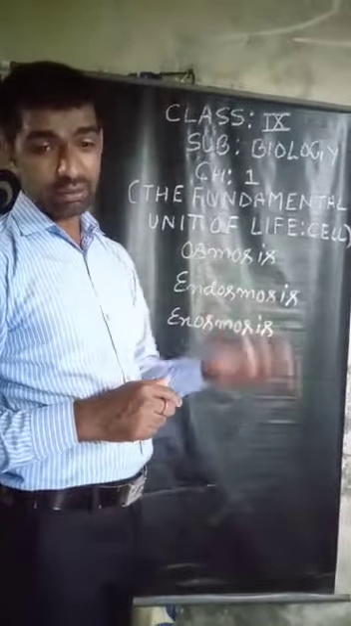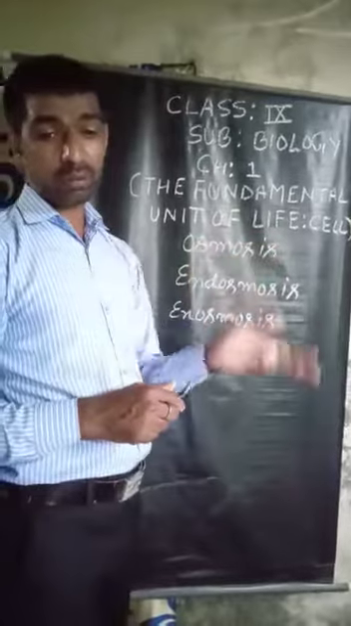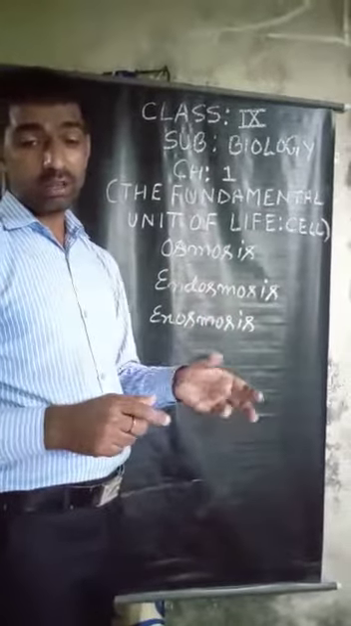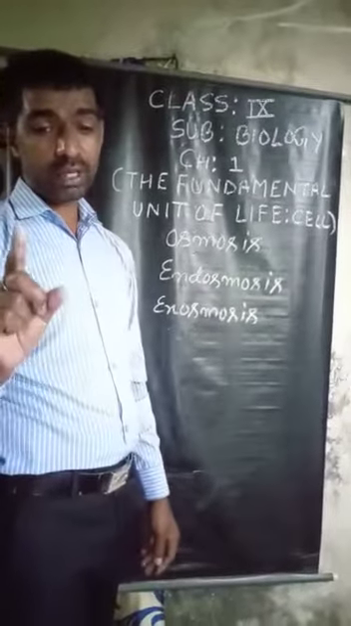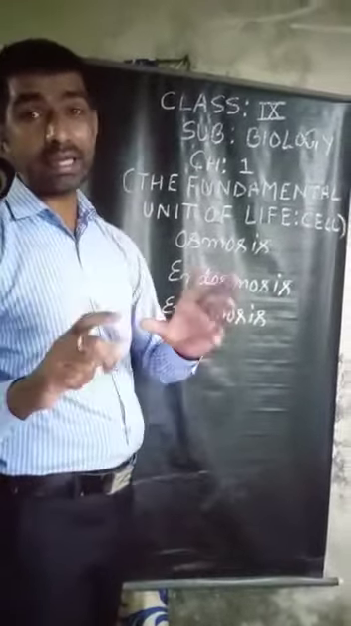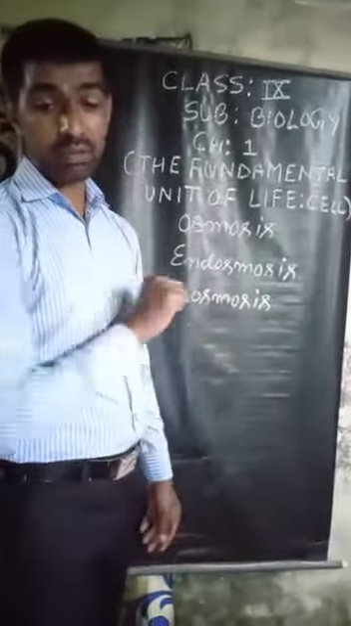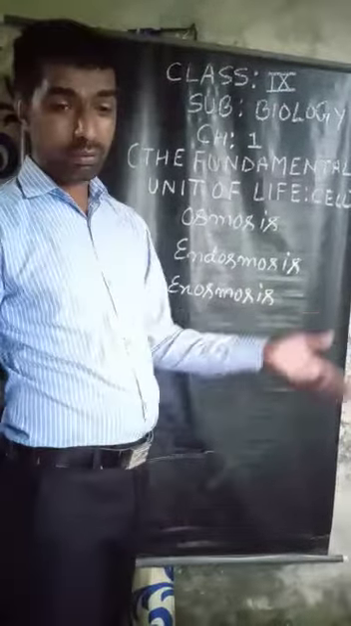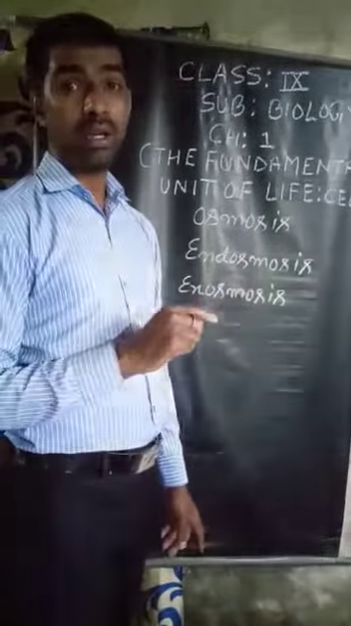Thus, the concentration of water in a solution is inversely proportional to the concentration of solute present in it. Therefore, osmosis can also be defined as the diffusion of water across the cell membrane. This is the second definition of osmosis. Try to understand very carefully. Osmosis can be defined in a second way: diffusion of water across the cell membrane.